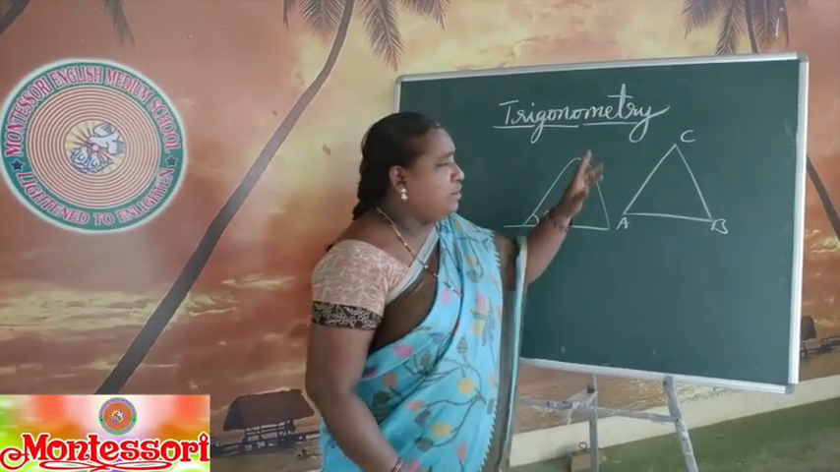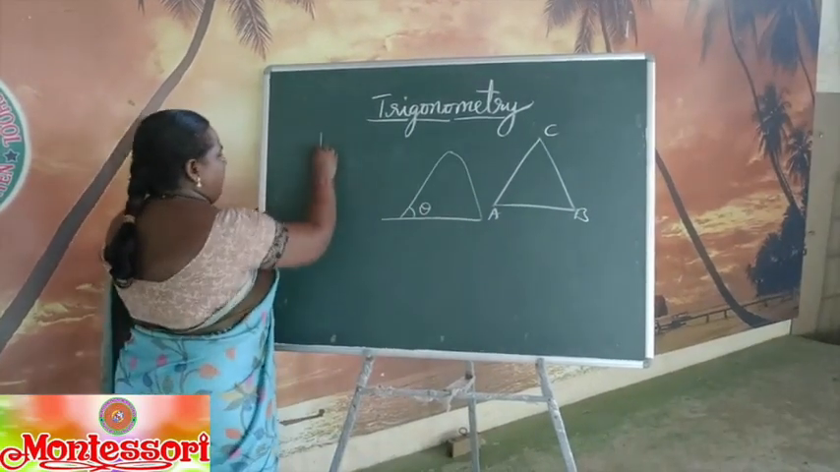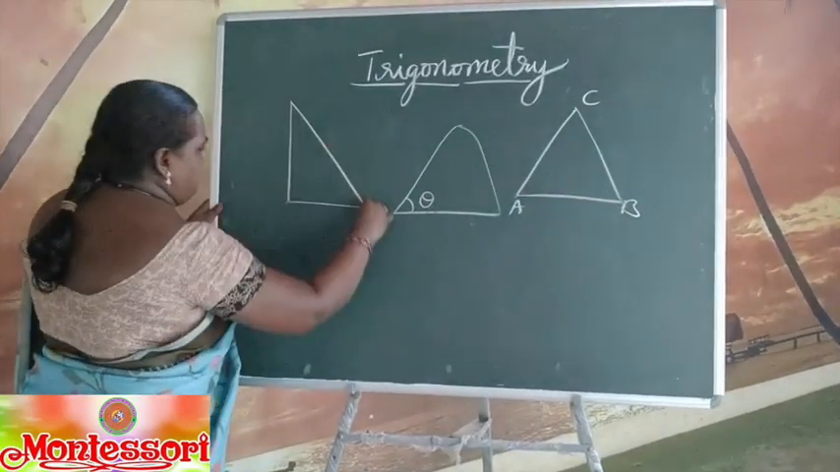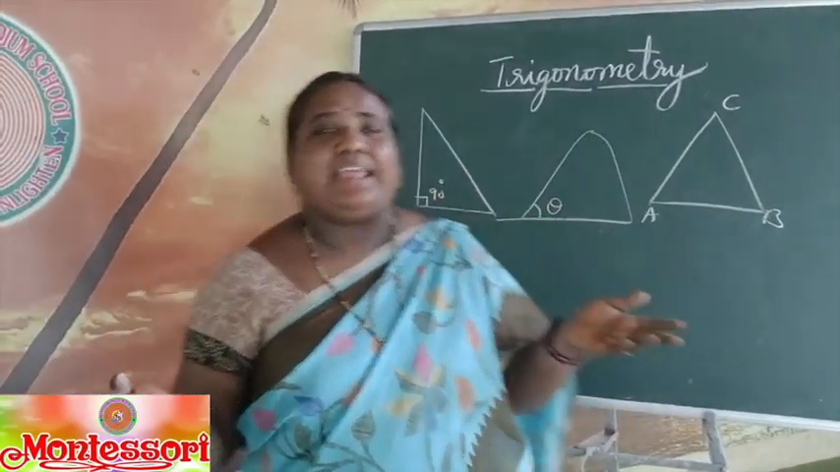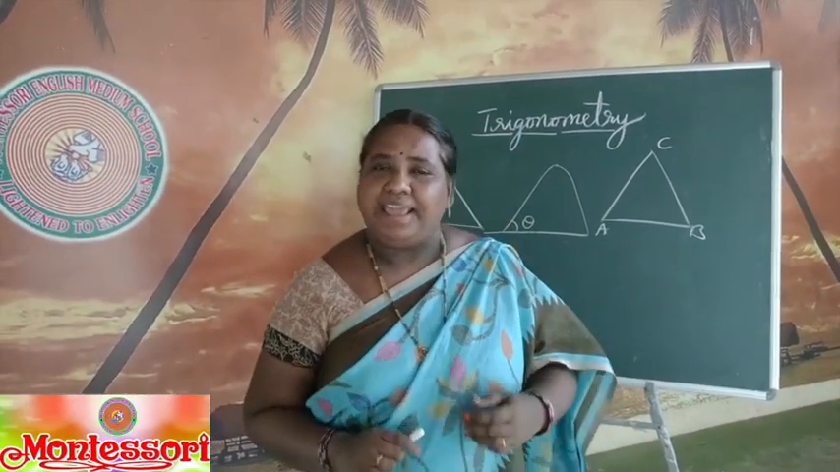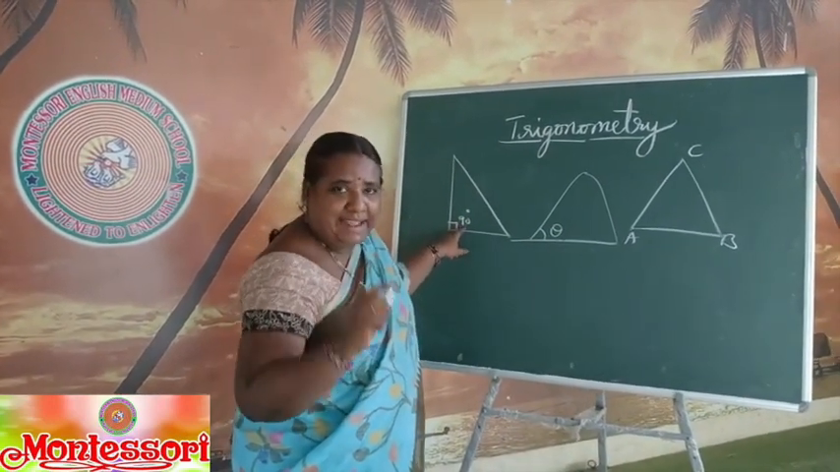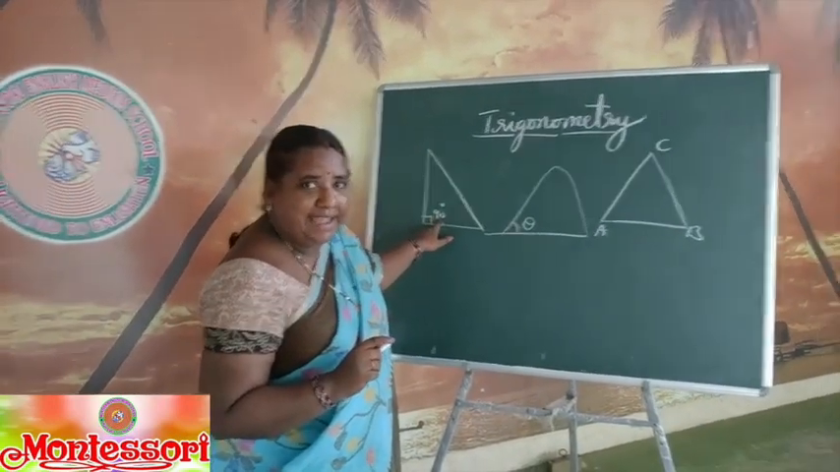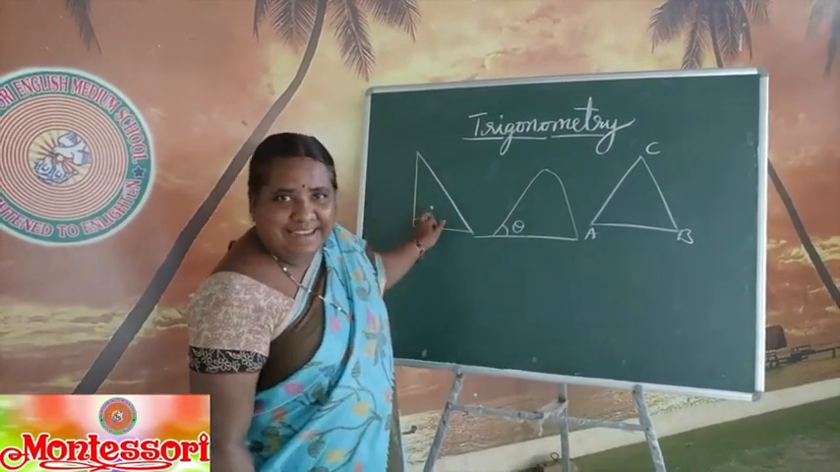Do you all know there are different types of triangles? First one is a right-angled triangle. What is meant by right-angled triangle? First of all, what is a right angle? The angle which is equal to 90 degrees is called a right angle. So in a triangle, if there is one right angle, we call it a right-angled triangle. Total trigonometry is based on this right-angled triangle.